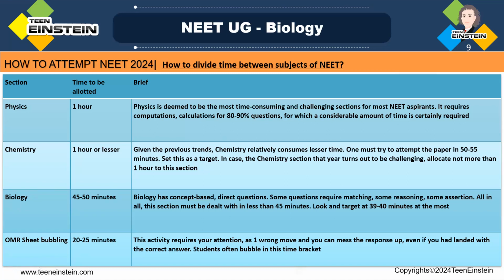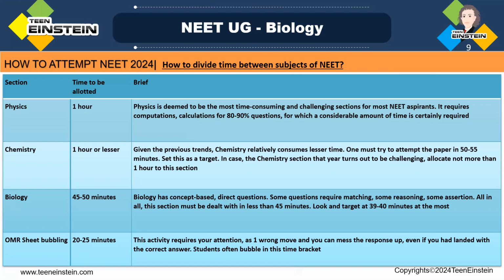Within 1 hour, you are going to complete physics. Within 1 hour, you are going to complete chemistry. And see, if you're attending the physics section, just go through the questions. If you don't know most of the questions, don't get tensed. Just go to the next section, chemistry. Whichever questions you are clear with, only mark those questions, then go to the next section. Within 15 minutes or half an hour, you complete the physics section, answering only the questions you know. Don't get tensed.